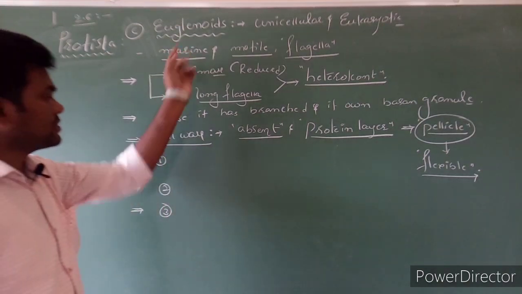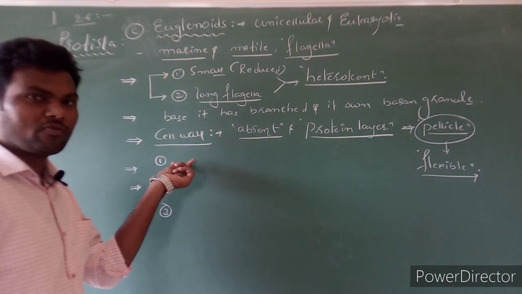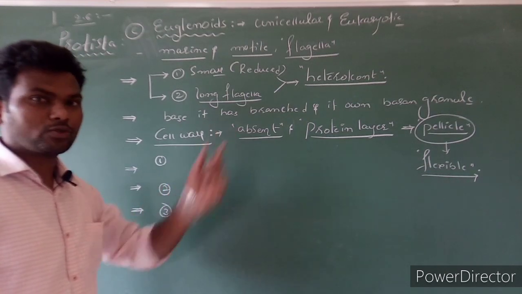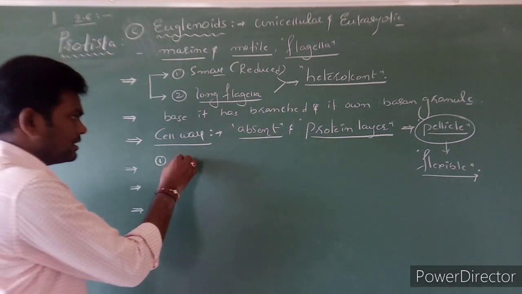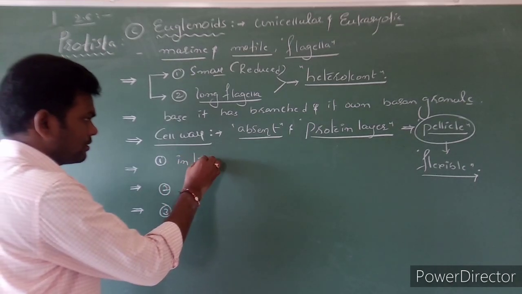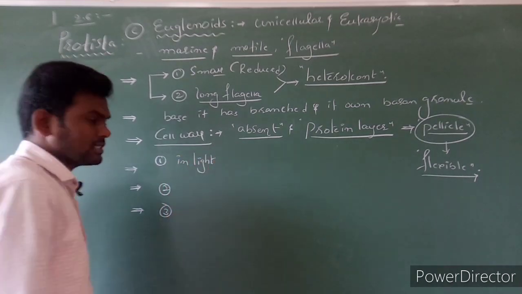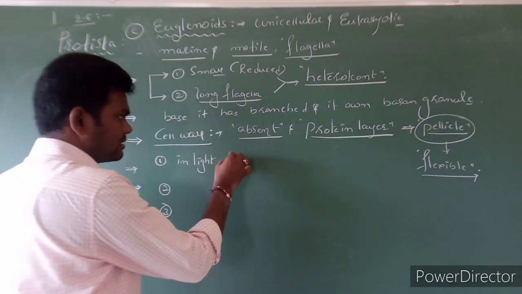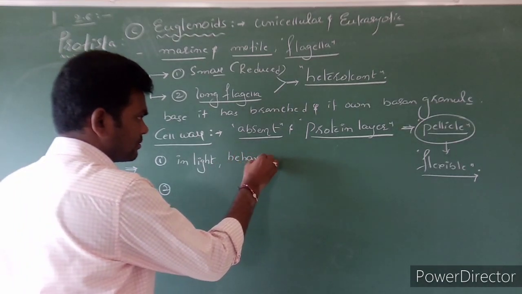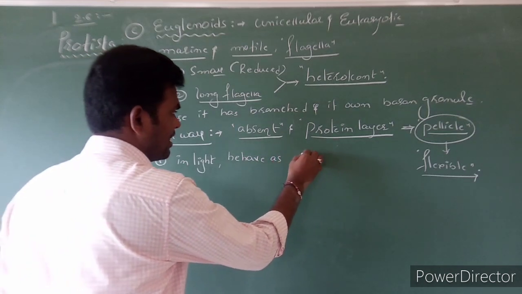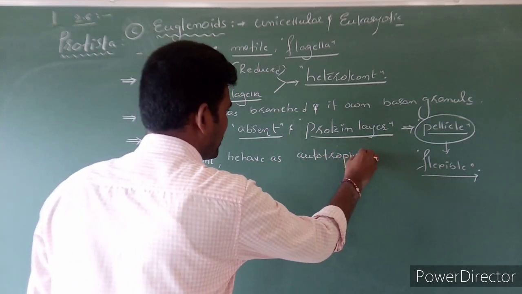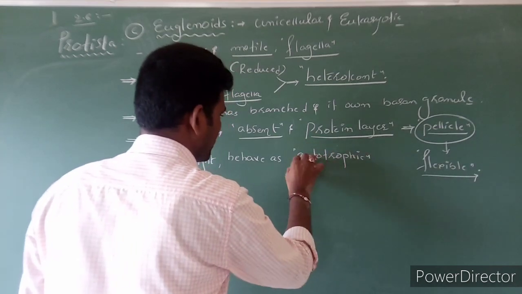Next, here is one main character. These organisms, in the presence of light, behave as autotrophs. If light is available, they show autotrophic nutrition.